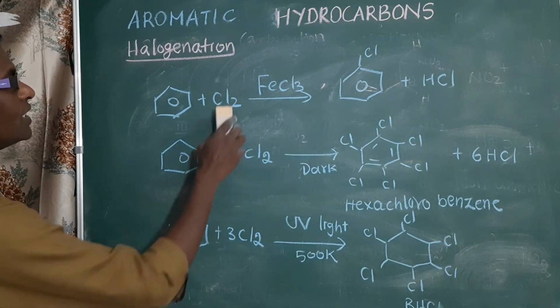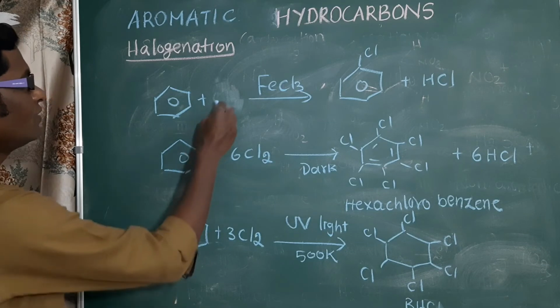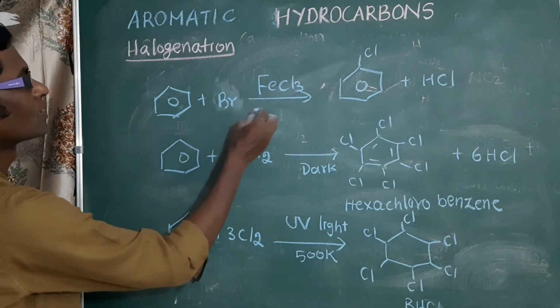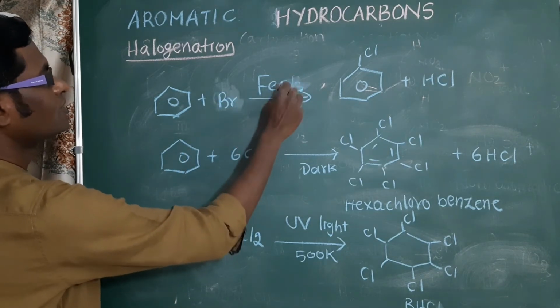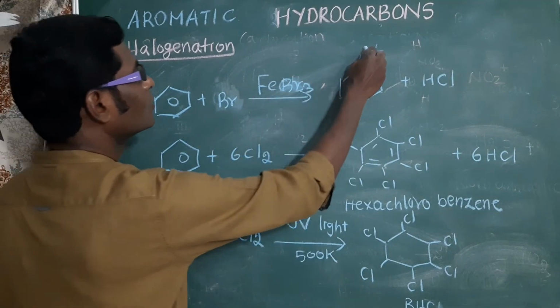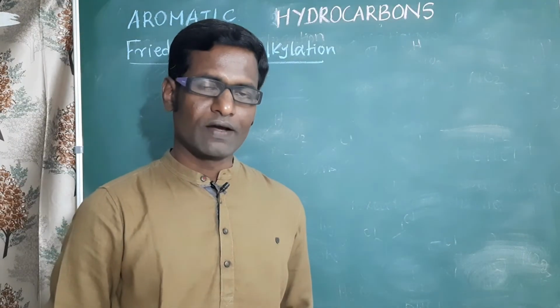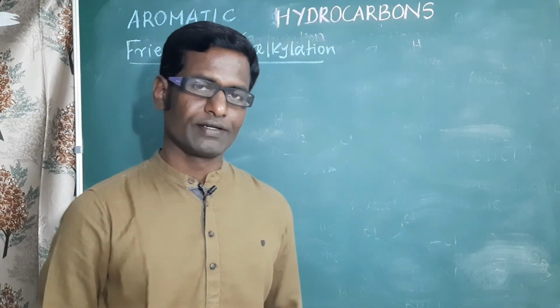Next is bromination. For bromination, instead of chlorine, we can take bromine. Instead of FeCl3, we can take FeBr3. You will get bromobenzene. Next is Friedel-Crafts alkylation.